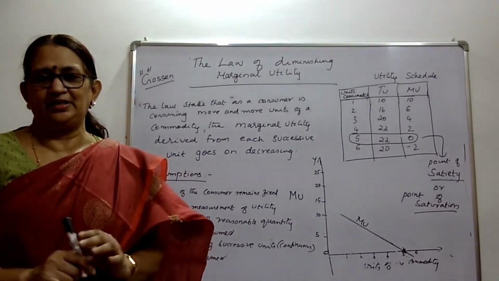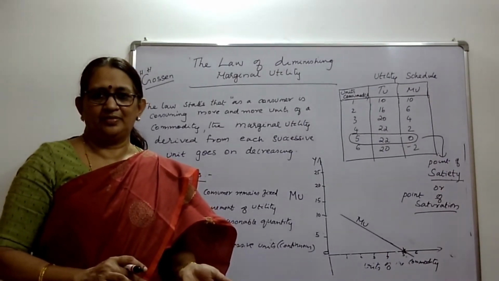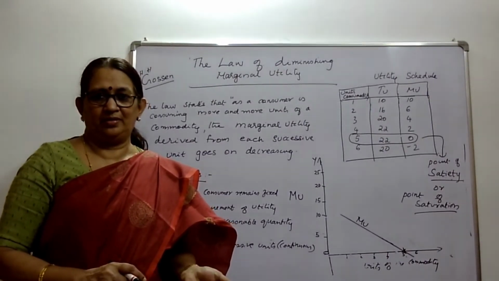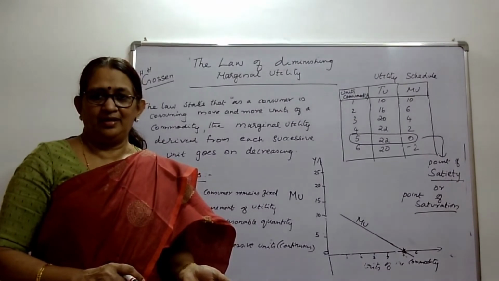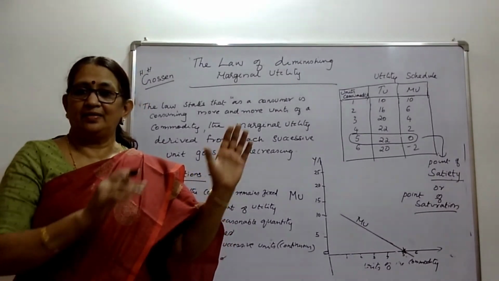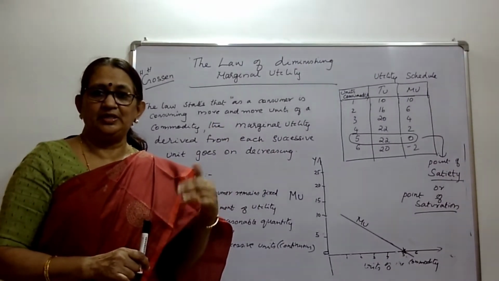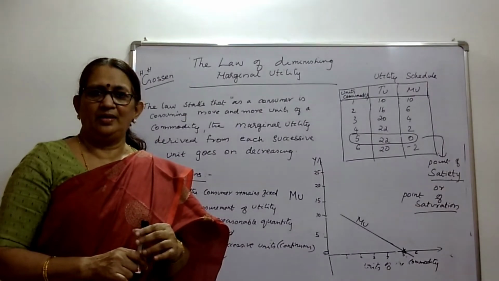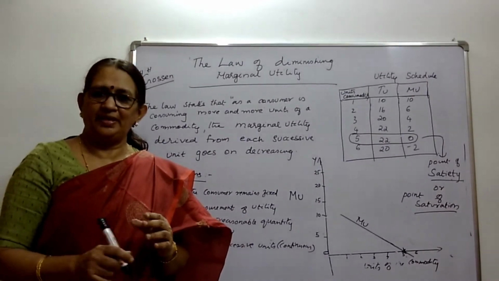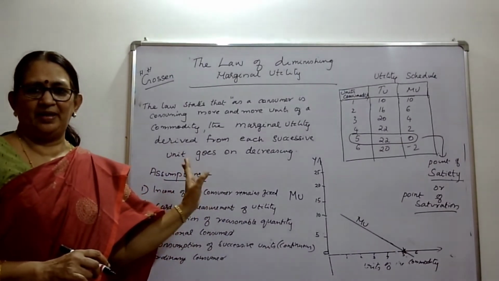There is no change in the income of the consumer. If the income comes down, then he may not be ready to purchase whatever units he is consuming. If it is more, the nature of consumption might change. So the income of the consumer remains fixed.